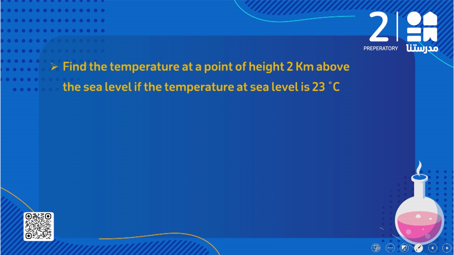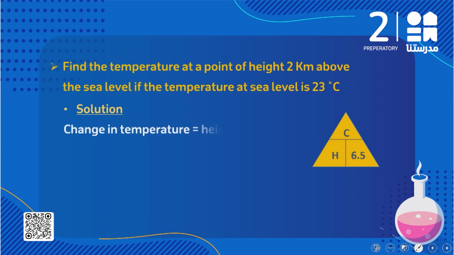Okay, we said in the problems, once I see that I have a height of 2 kilometers, at the first step you have to write the rule. And the rule here: C represents the change in the temperature, it equals H, which is height, times 6.5. So the first step here, I'm going to calculate what? Change in the temperature, and don't forget to write the rule. So the rule here says change in the temperature equals height times 6.5 degrees Celsius.